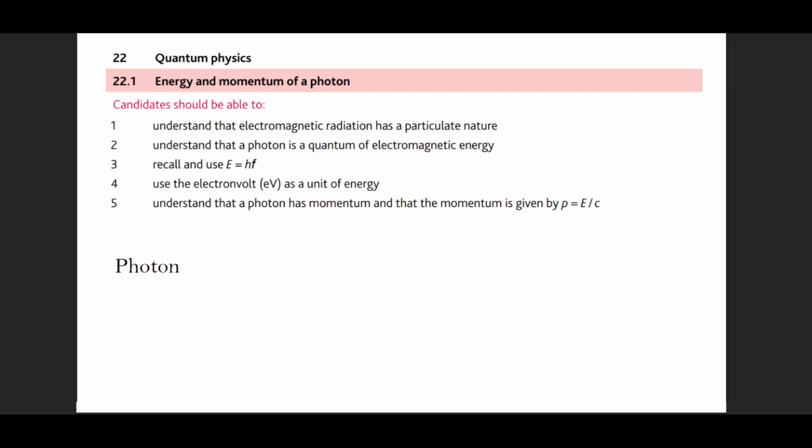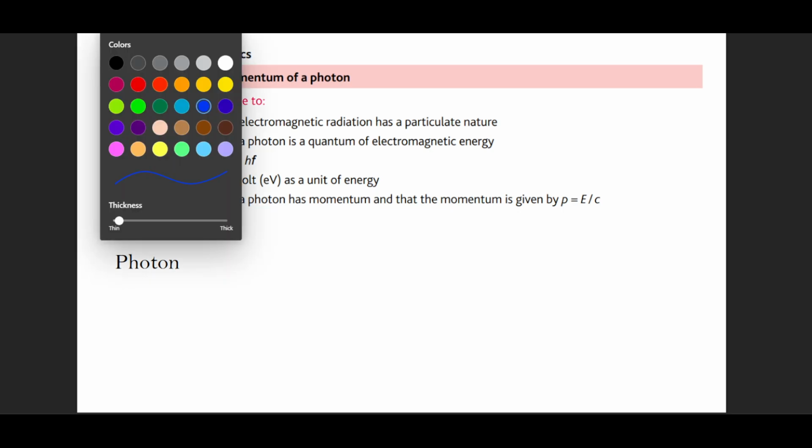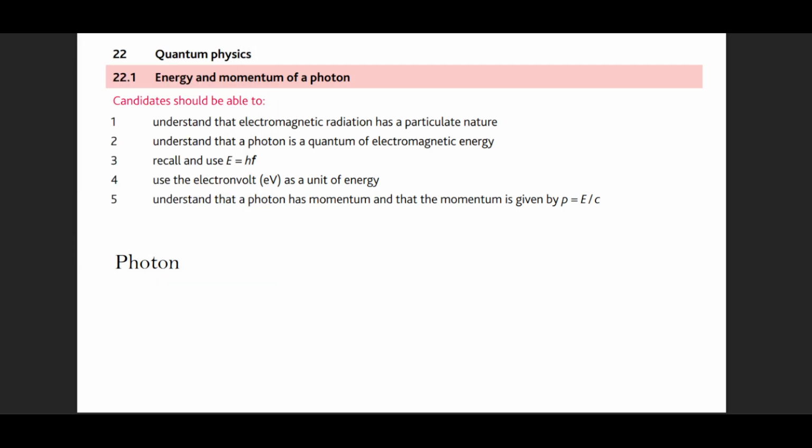So moving on to the first point, that is energy and momentum of a photon. Understand that electromagnetic radiation has a particulate nature. So what is that particle? What is the name of that particle? The name of that particle is a photon, which point number one and point number two will be covered in the points that I'm going to discuss now.